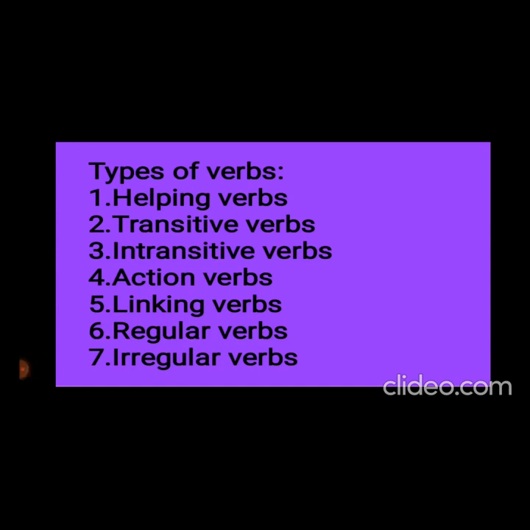Verbs are categorized in many types. So the first kind is helping verbs. The second kind is transitive verbs. The third kind is intransitive verbs. The fourth kind is action verbs. The fifth kind is linking verbs. The sixth kind is regular verbs, which are also called weak verbs. And the seventh kind is irregular verbs, which are also called strong verbs.